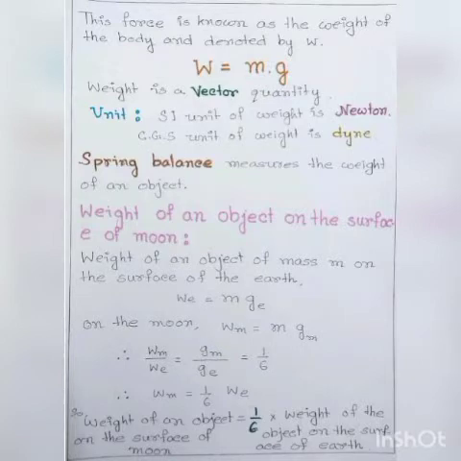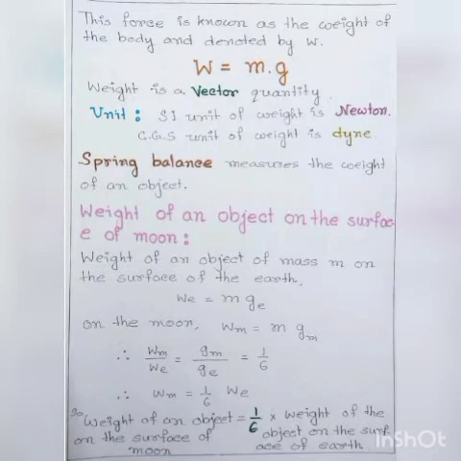This force is known as the weight of the body and denoted by W. So weight of an object, W = mg. And weight is a vector quantity. And SI unit of weight is same as the unit of force, that is Newton. And CGS unit of weight is dyne. And spring balance measures the weight of an object.